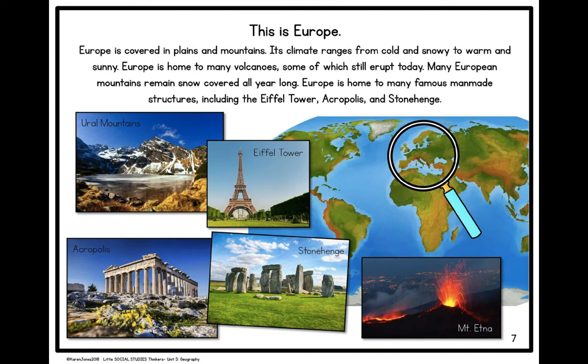This is Europe. Europe is covered in plains and mountains. Its climate ranges from cold and snowy to warm and sunny. Europe is home to many volcanoes, some of which still erupt today. Many European mountains remain snow-covered all year long. Europe is home to many famous man-made structures, including the Eiffel Tower, Acropolis, and Stonehenge.